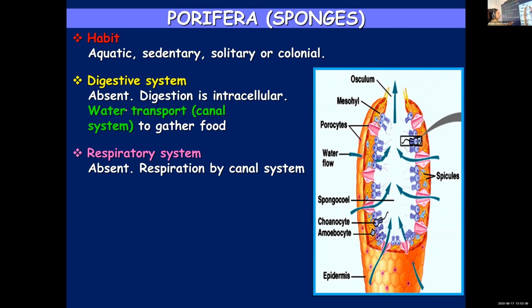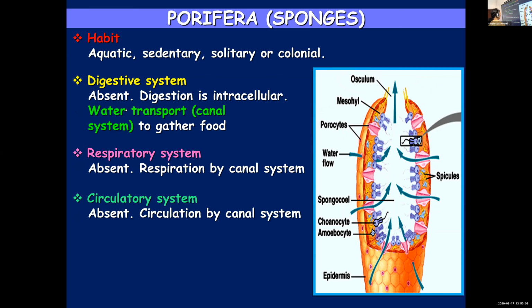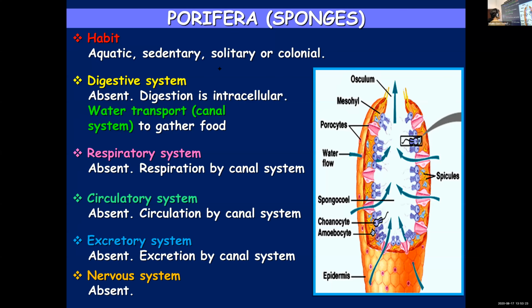Then the respiratory system is also absent. Already I mentioned it is carried out by the same water canal system. Circulatory system is also absent. The circulation of substances required is carried out by the canal system. Same is applicable. None of the systems are present. Excretion, respiration, circulation, all are carried out by the same water transport or canal system, not any organ system. And the nervous system is absent.